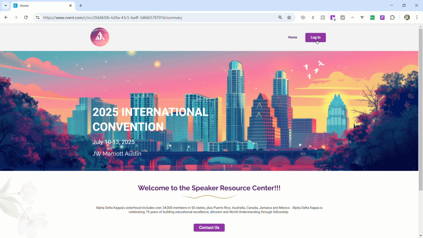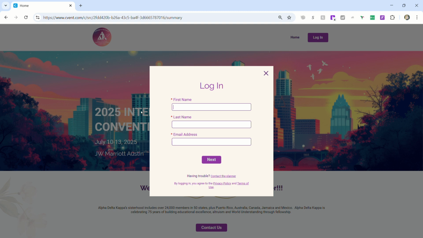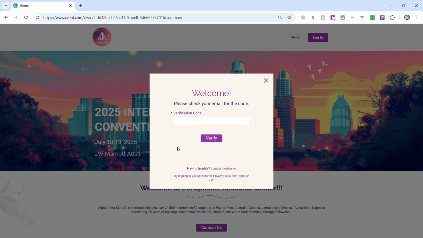So you click on the link to get to this page, you go to login. Even if you've logged in before, you'll still type your name and it will send you a code which you will enter here. And just a reminder that that is done every single time because for security you'll have to do this every time you go to log in to Cvent.